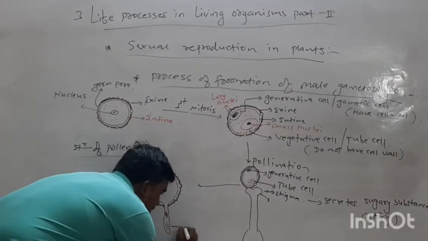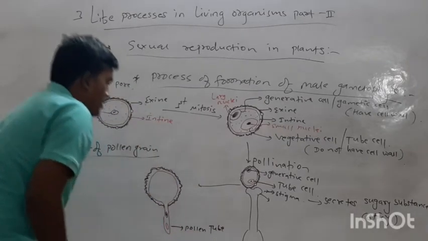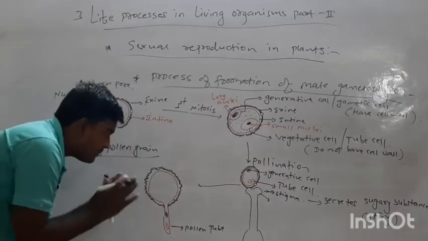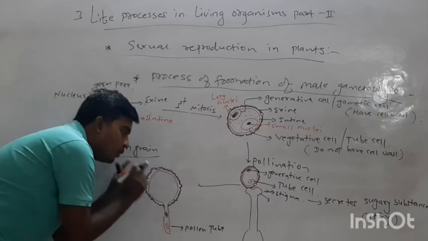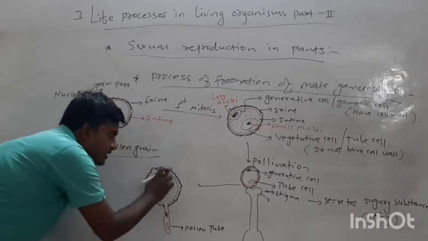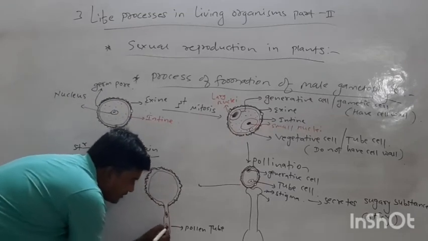This is the pollen tube formed by the intine layer. Nothing happens with the exine; only stretching occurs with the intine layer, and the movement of these two cells.